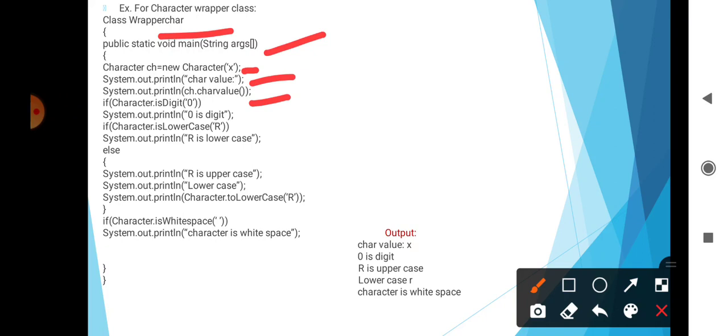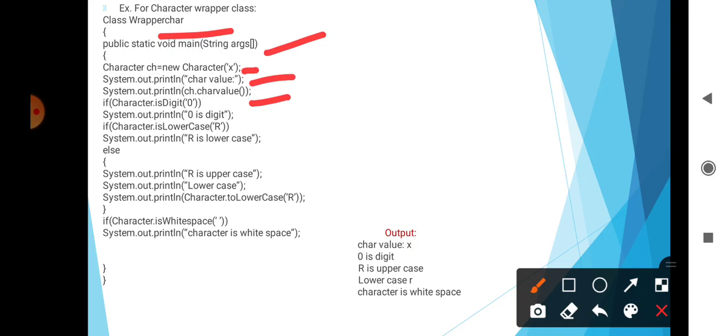Then if Character.isLowerCase('r'), then r is lowercase, else r is uppercase. Then System.out.println(Character.toLowerCase('R')) converts capital R into small r. And if Character.isWhitespace, then print character is white space.